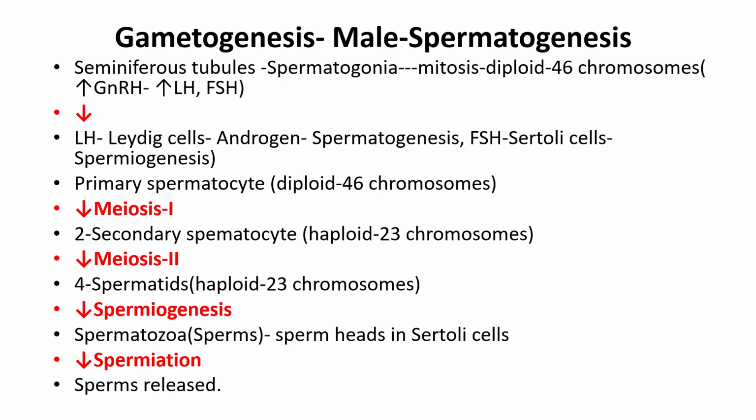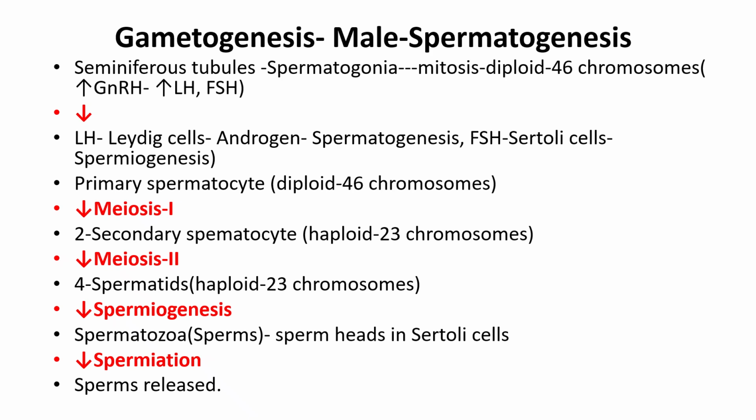So in seminiferous tubules the spermatogonia are present, and after mitosis the diploid 46 chromosomes are present in the spermatogonia. Now there is increased gonadotropin hormones, that is increased luteinizing hormone and increased FSH, follicle stimulating hormone. Luteinizing hormone stimulates Leydig cells, which produce androgen, that is testosterone, which helps in spermatogenesis. FSH stimulates Sertoli cells, and it causes spermiogenesis.